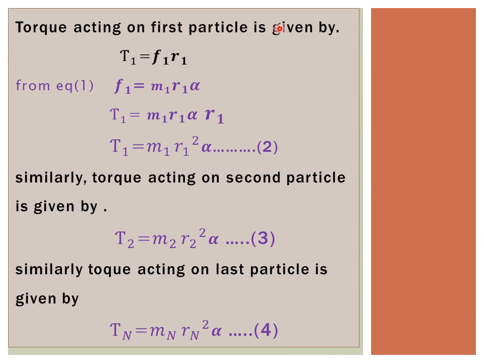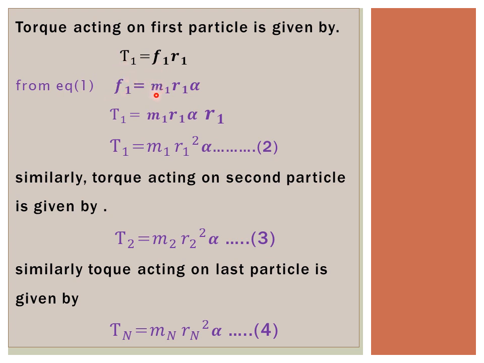Torque acting on first particle is given by, we know that torque T is equal to F into R, force into perpendicular distance, and for first particle torque T1 equals F1 into R1. So from equation 1, what is the equation of F1?